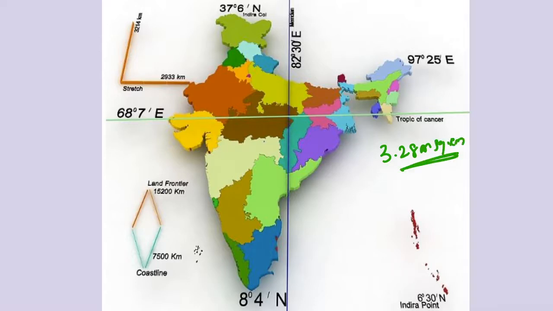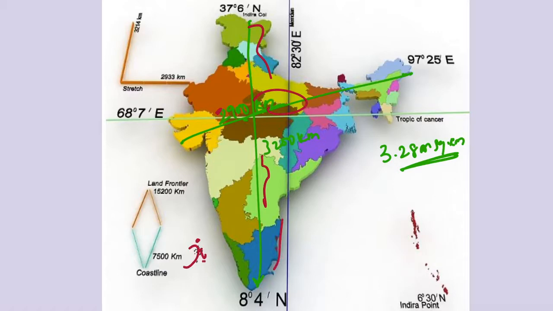The north-south extent from Kashmir to Kanyakumari is about 3,200 kilometers, and the east-west extent from Arunachal Pradesh to Kutch is about 2,900 kilometers. India has a diversity of landforms: the lofty mountains, the great Indian desert, the northern plains, the uneven plateau surface, the coast, and the islands. All these represent the diversity of landforms.